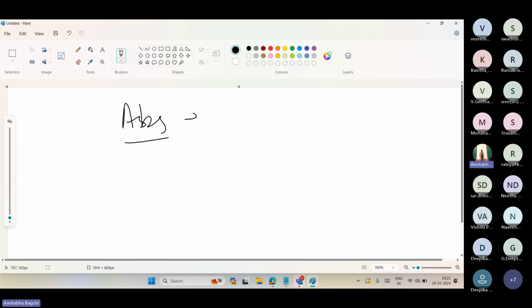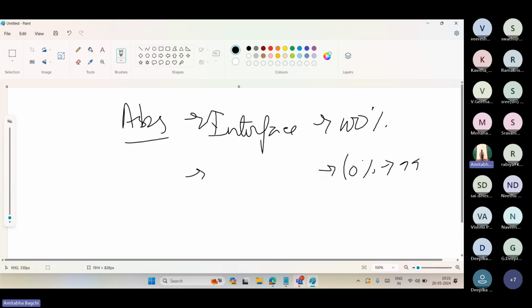If I want abstraction, interface had a 100% success rate, but we needed something which can control from 0% to 99%, where some methods would be implemented and some unimplemented. That's where the entity came, and the keyword matched with it: abstract class. This is a type of class, a class entity totally, but it has a special keyword with it, which is abstract.